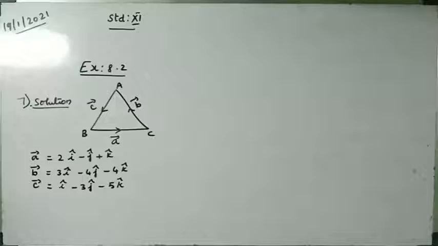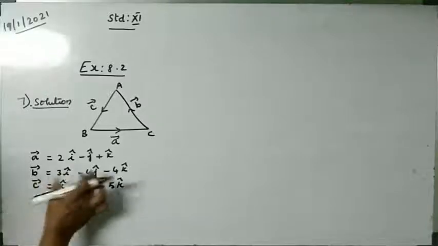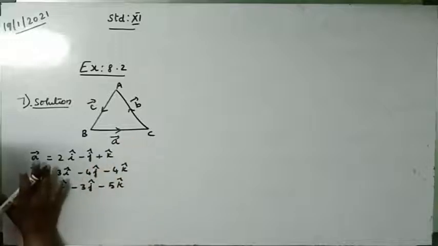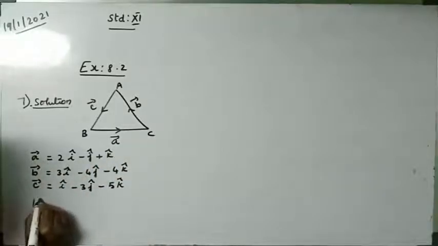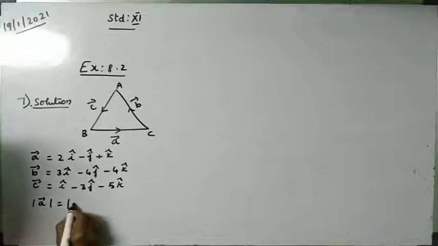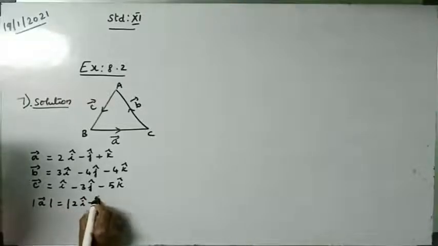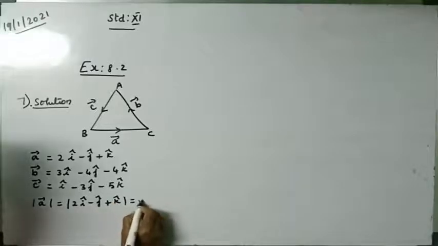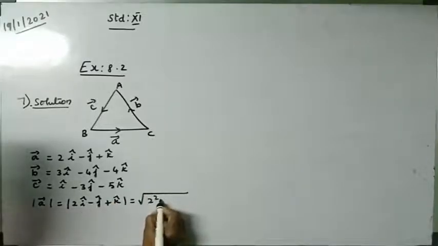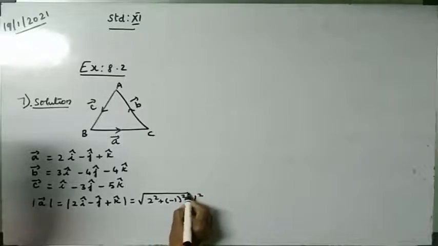Now we want to prove that the given vectors form a right angle triangle. Right angle triangle means you know very well, we can use the Pythagoras theorem. What is Pythagoras theorem? Hypotenuse squared is equal to opposite side squared plus adjacent side squared. So first we want to find the modulus of A vector. Modulus of 2i cap minus j cap plus k cap is equal to square root of 2 squared plus minus 1 squared plus 1 squared.